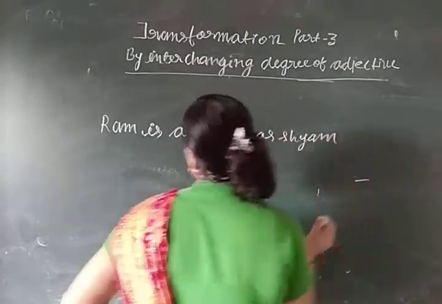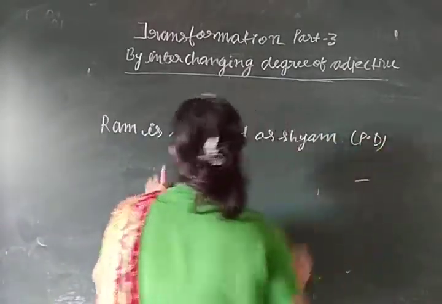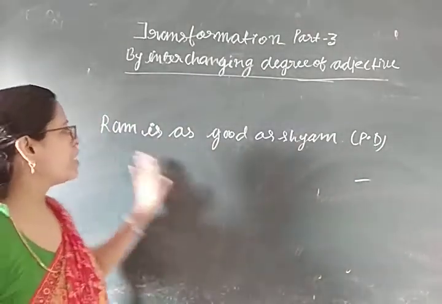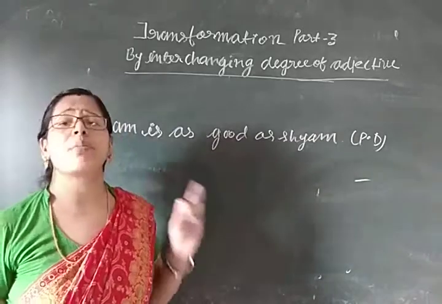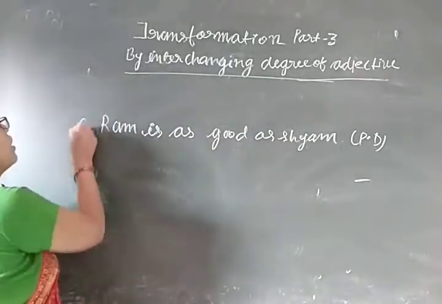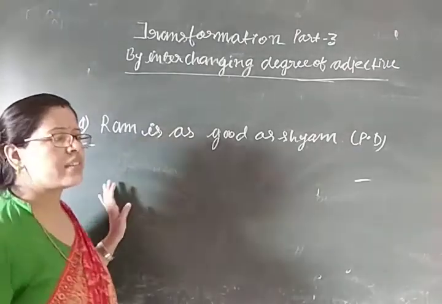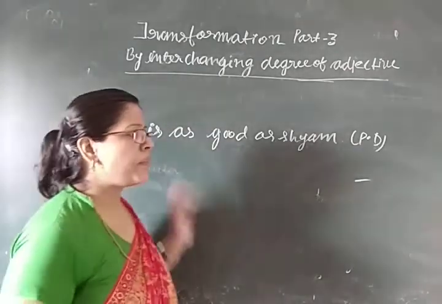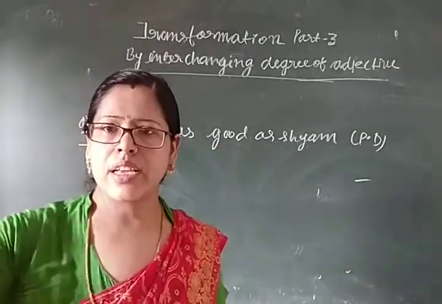This is given in positive degree, as is given. Ram is as good as Shyam. That means both have the same quality. Okay? If you want to change this sentence into comparative degree, I will teach you in the next class. Thank you very much.